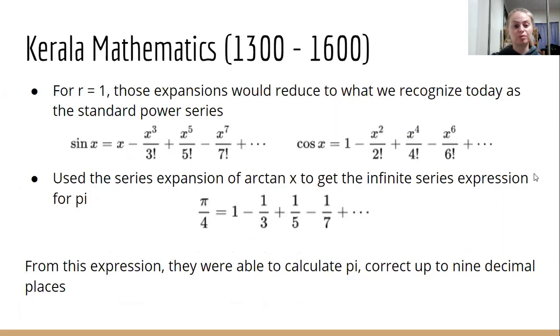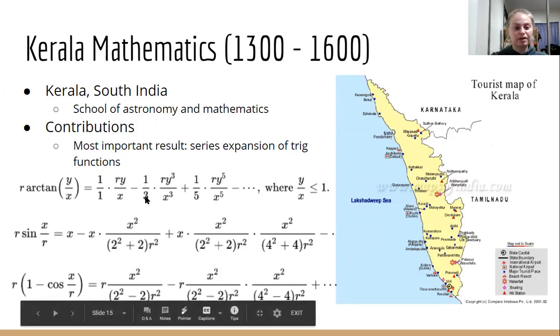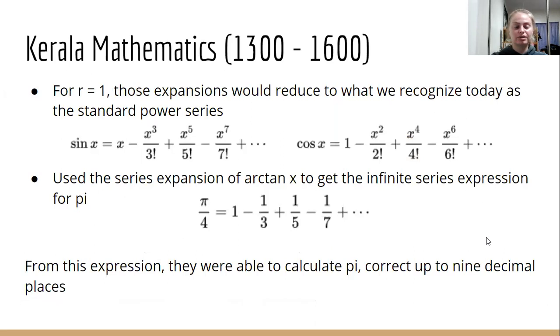The reason for that is that the Kerala school did not use the factorial system. So that's why their expansions did not look like this. They looked a lot more complicated. They used that r there, and that's kind of what makes it look really complicated. But now, because we use factorials, we're able to simplify that a little bit. And so we understand it more today, and we use that in calc.